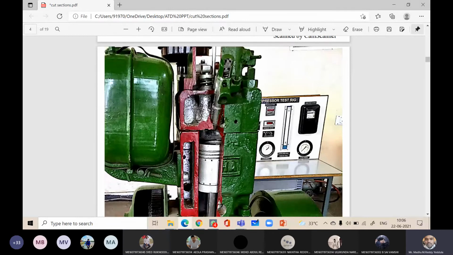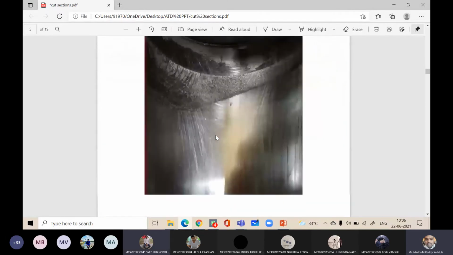And what we discussed is the fuel pump. From the fuel pump, the high pressure fuel will be supplied at this point, and with this injector, the fuel will be injected into the engine cylinder. Okay.